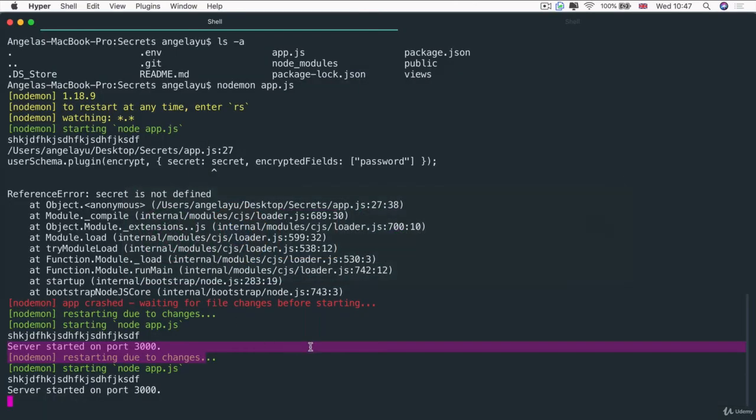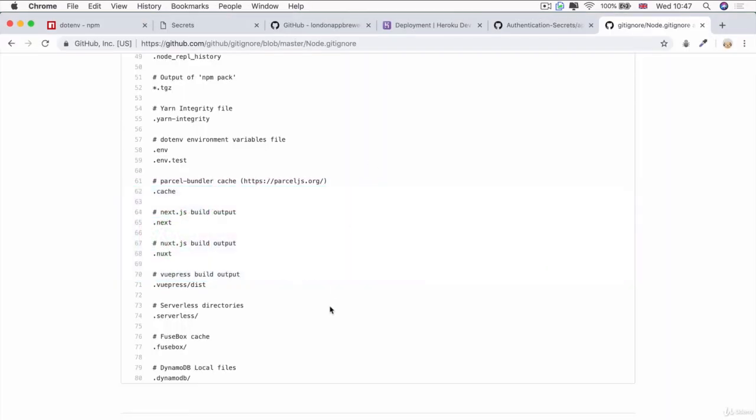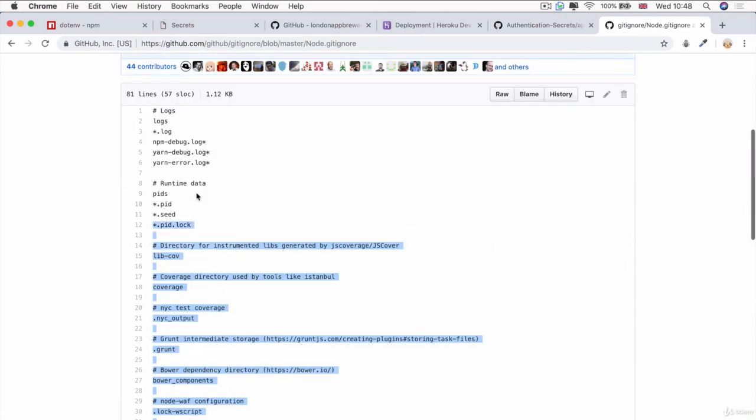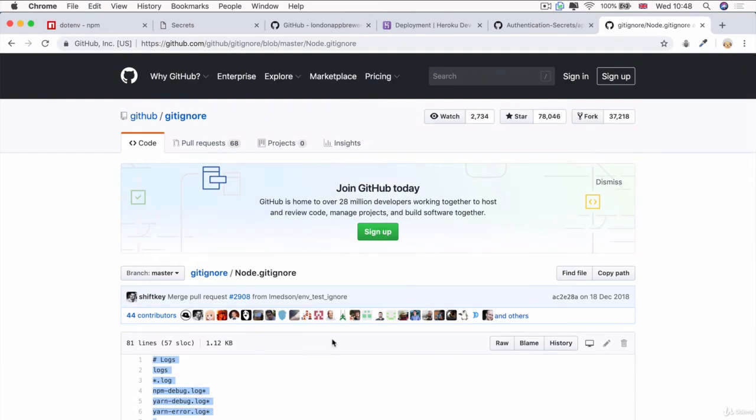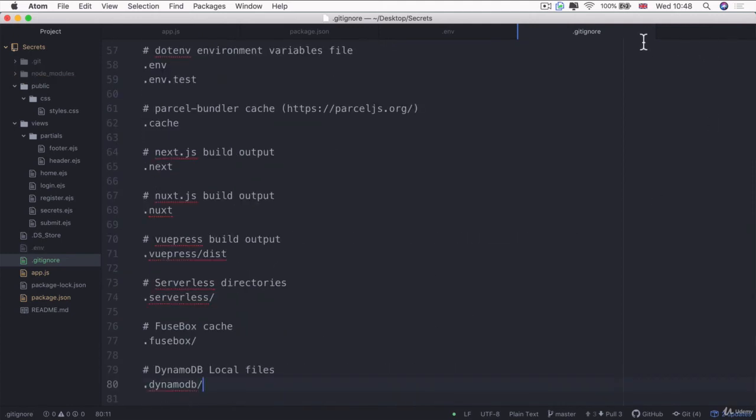Let's go into Hyper. Let's stop our server, and making sure that we're still inside our project root folder, we're going to create our gitignore file, and that's simply .gitignore. We hit enter, and now we should have a gitignore file. Here, I'm simply going to copy and paste the template that comes from GitHub, and I'm going to paste it inside here, and then hit save.